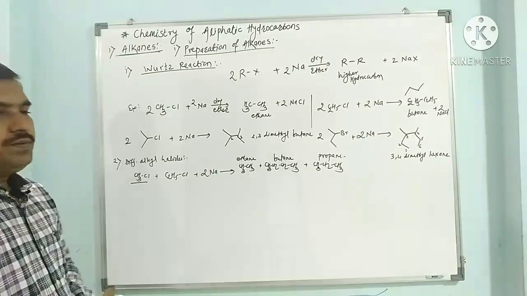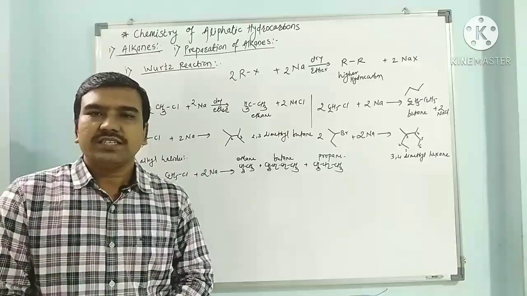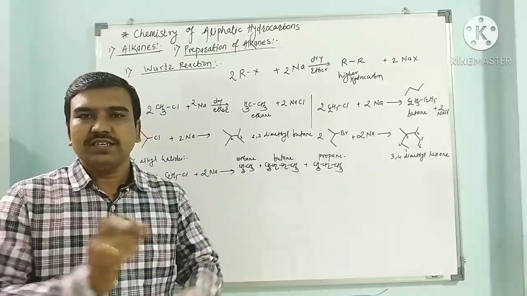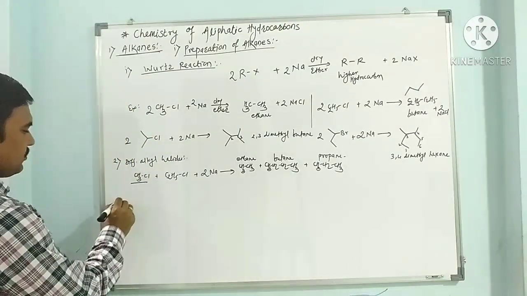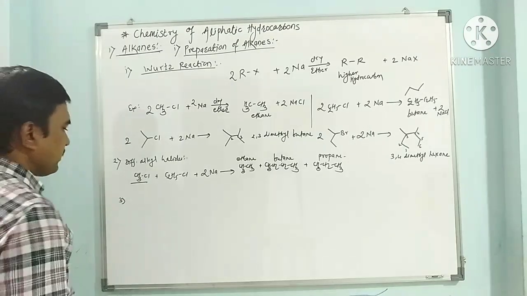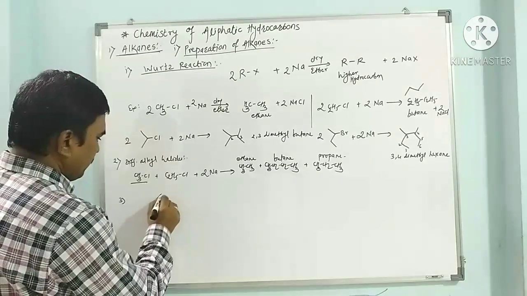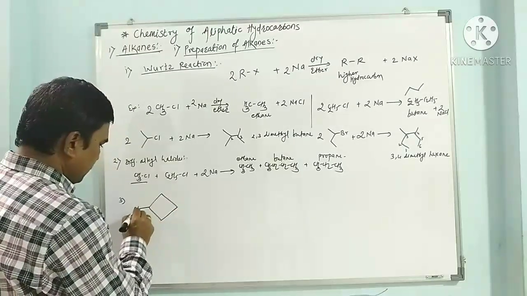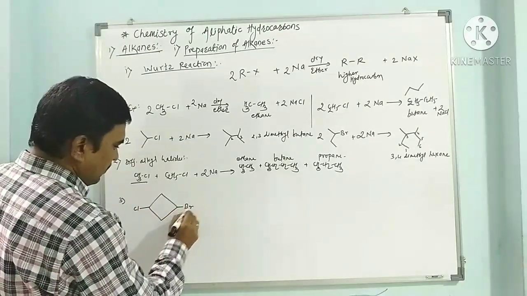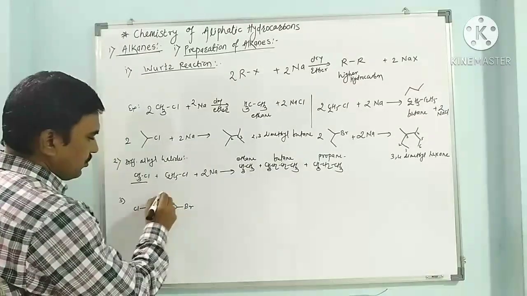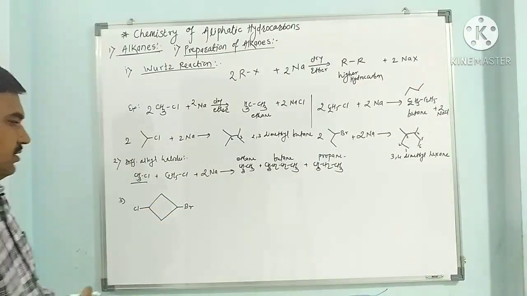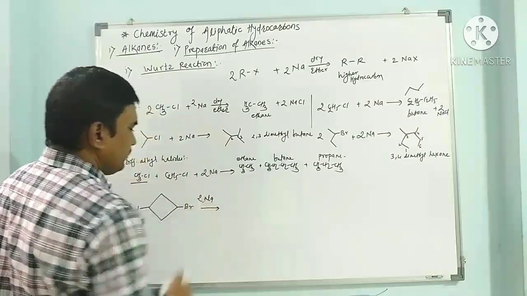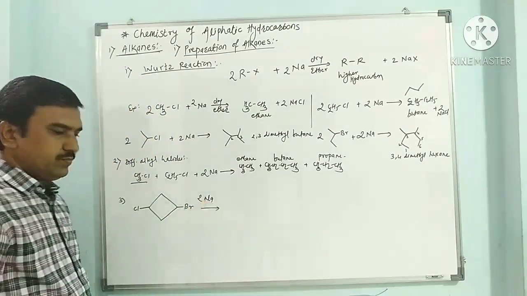Now if in a cyclic system two halides are there, that is a dihalide in the cyclic system, we can get a bicyclic compound. For example, 1-bromo-3-chlorocyclobutane reacts with sodium metal. What will happen?